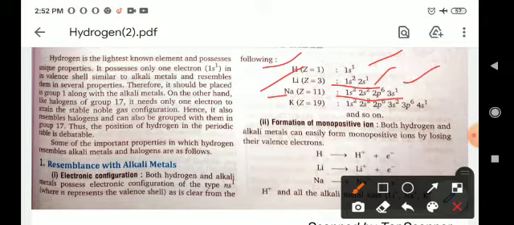You can see here that like alkali metals, hydrogen also possesses a 1s1 configuration in its outermost valence shell. So the property of hydrogen resembles alkali metals.